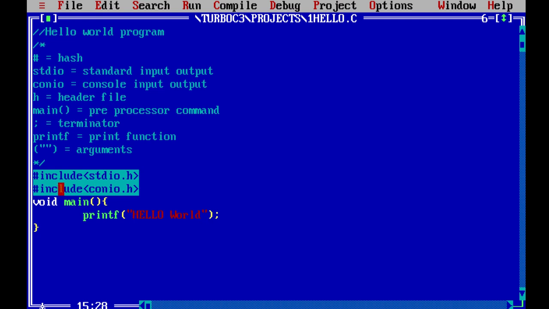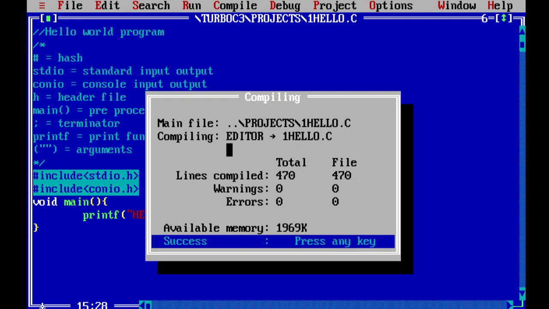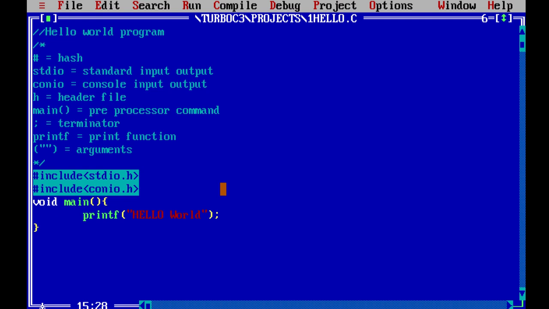Okay, so now we have to compile the project. To compile the project, we have to press Alt F9. It will compile the project and give us the warning if there is any. Press any key. The compiler will start reading from main and read the project line by line. Then Control F9 to run the project. It will run and output the data.